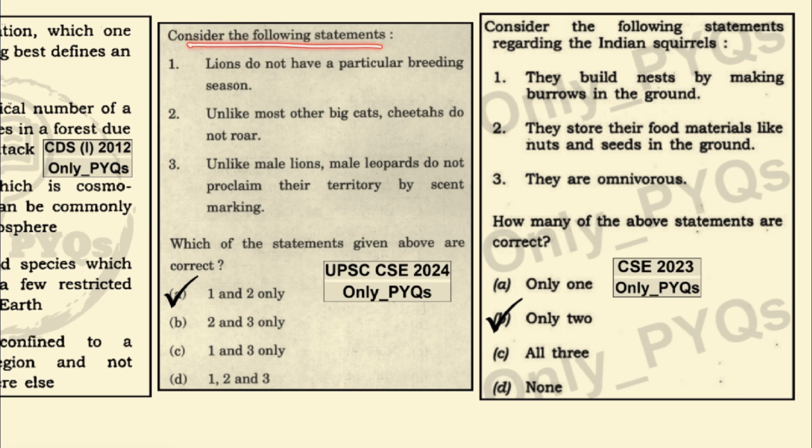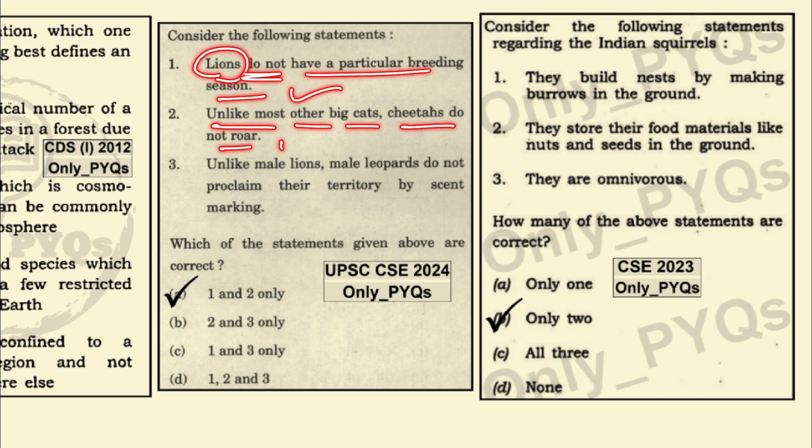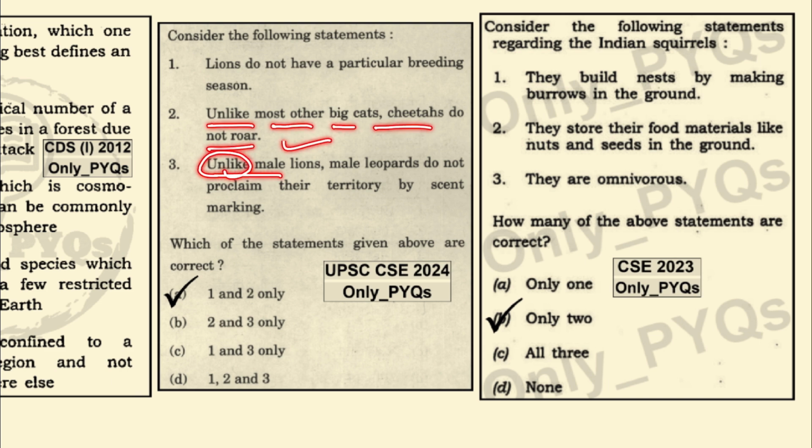Consider the following statements. Lions do not have a particular breeding season. Yes, this is correct. Unlike most other big cats, cheetahs do not roar. This is a correct statement. Unlike male lions, male leopards do not proclaim their territory by scent marking. This is wrong because even the male leopards do that. So 1 and 2 are correct.